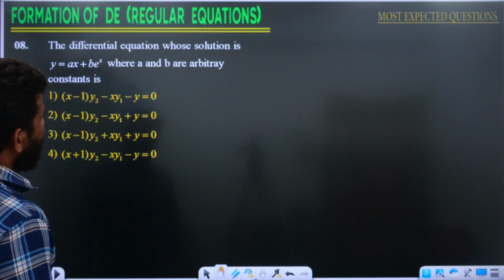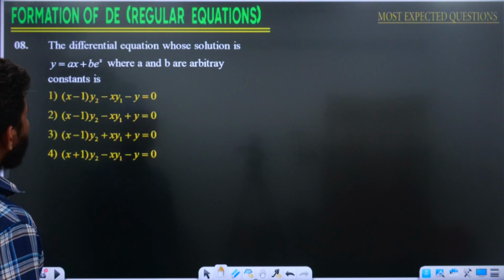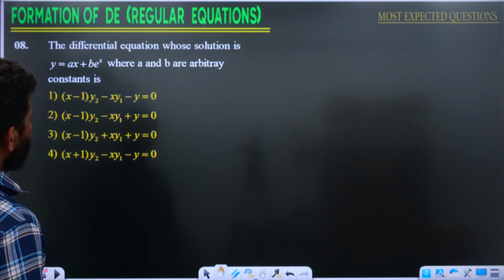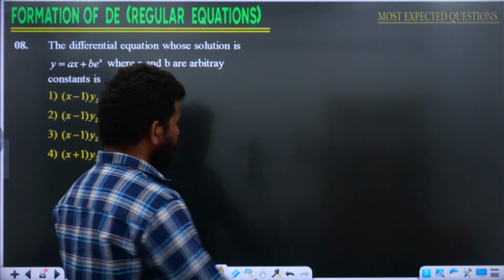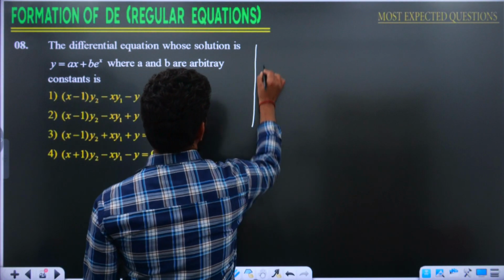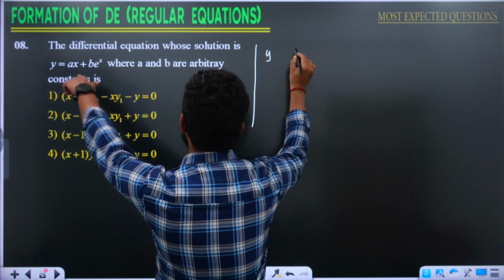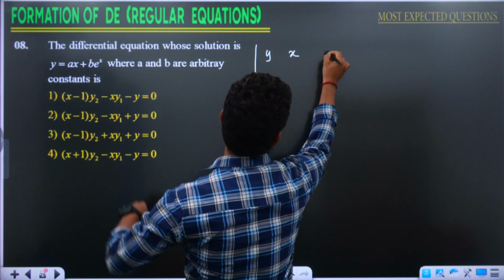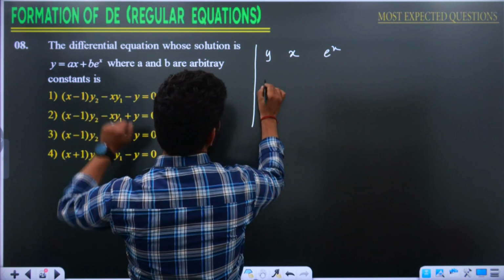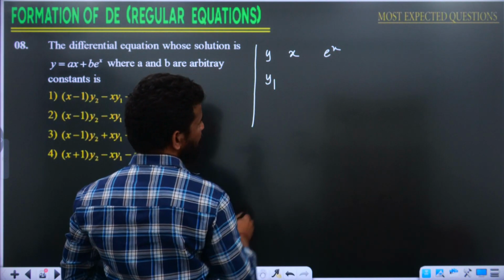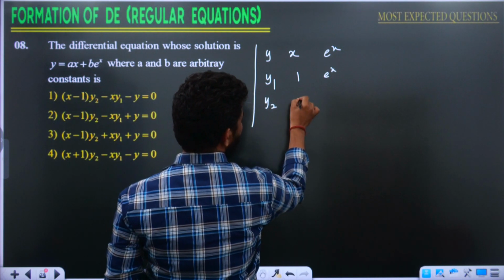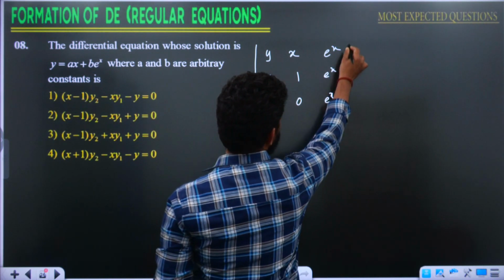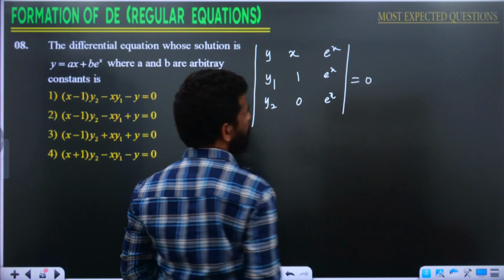Next question. The differential equation whose solution is y is equal to ax plus b e power x, where a and b are arbitrary constants. Try to write in determinant form here. y was given like this, y is equal to a coefficient x, b coefficient e power x. Y derivative is y1, x derivative is 1, e power x derivative is e power x. y1 derivative is y2, 1 derivative is 0, e power x derivative is e power x. Determinant is equal to 0.